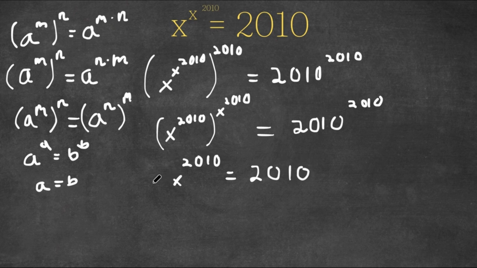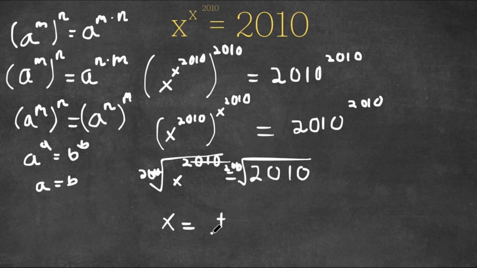So now to cancel out this exponent, I would need to take the 2010th root on both sides. These two cancel out, and I would get x is equal to positive or negative the 2010th root of 2010. So this is our answer.